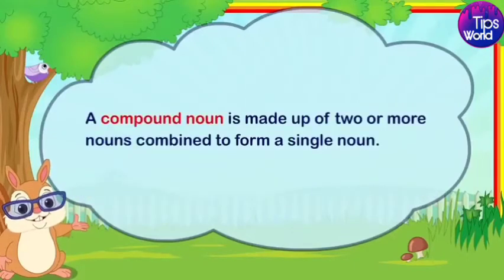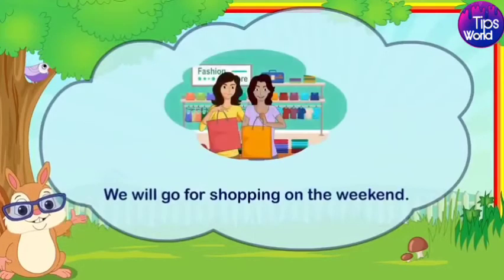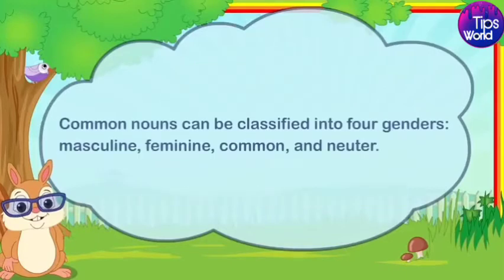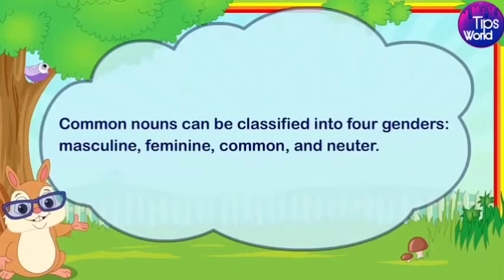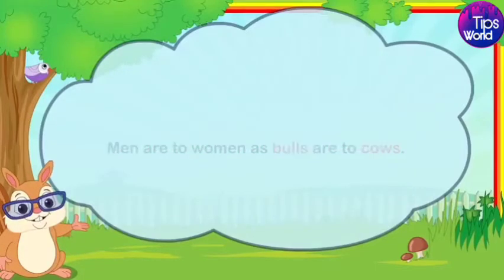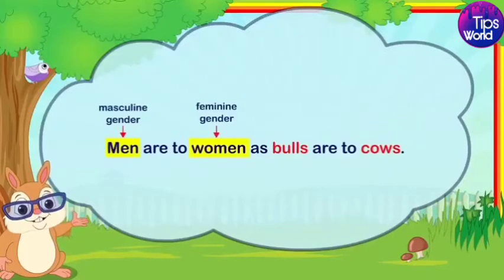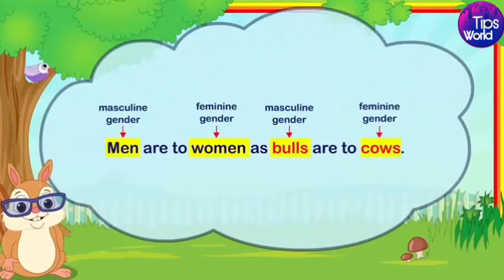A compound noun is made up of two or more nouns combined to form a single noun. For example, we will go for shopping on the weekend. Common nouns can be classified into four genders: masculine, feminine, common, and neuter. For example, men are to women as bulls are to cows.